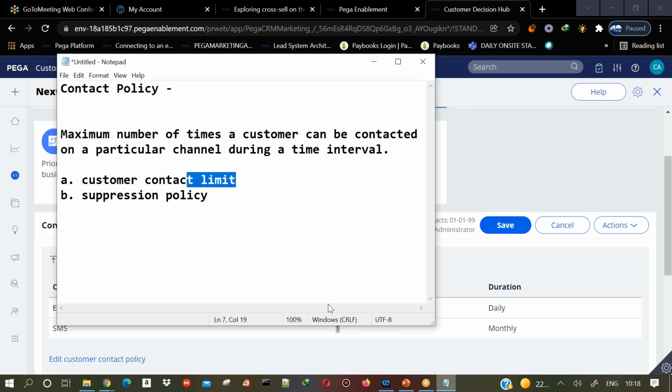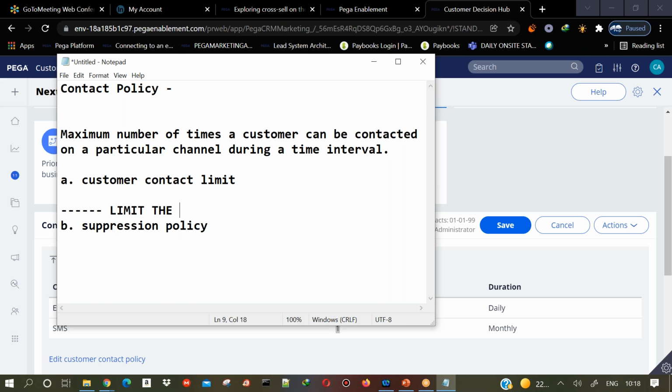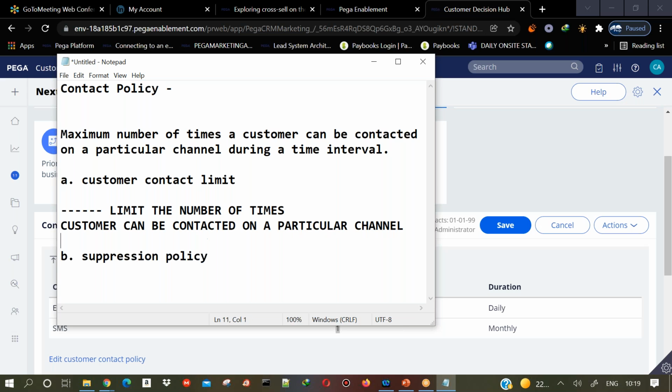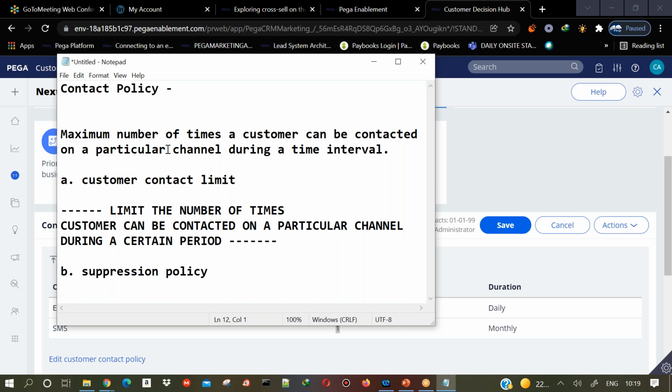Now the second part of contact policy is suppression rule. That's a suppression policy. Here the customer contact limit, you will just say limit the number of times customer can be contacted on a particular channel during a certain time period. The definition of contact policy is also the same thing: the maximum number of times we can contact a customer on a particular channel during a certain time period.